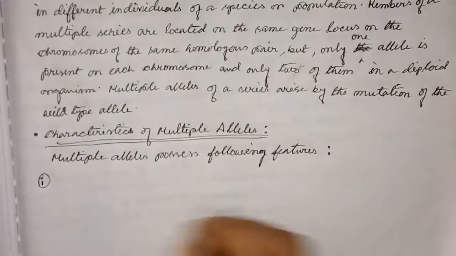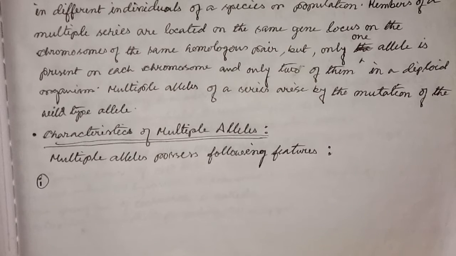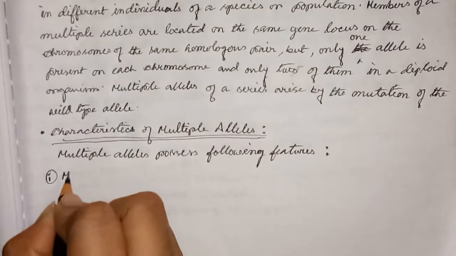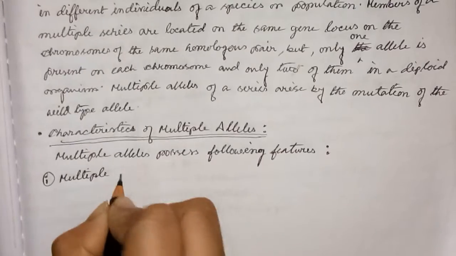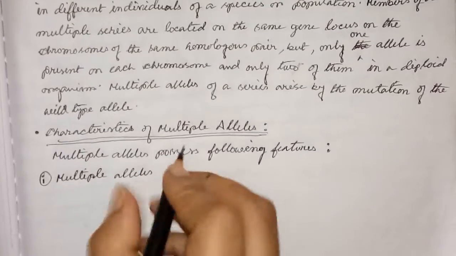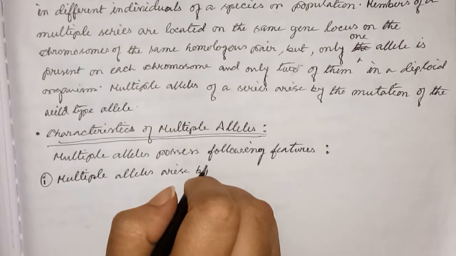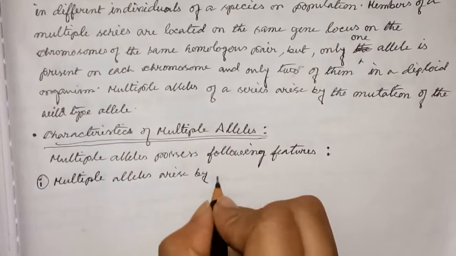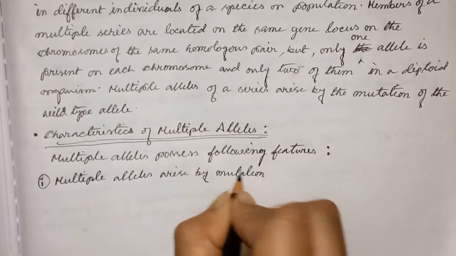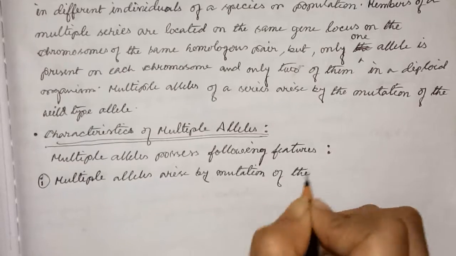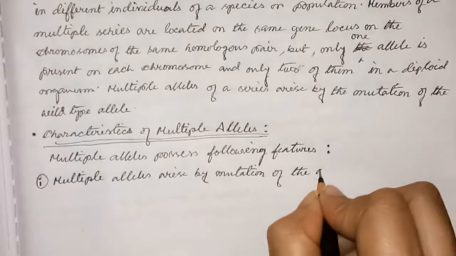Number 1, multiple alleles arise by mutation of the wild type of gene.